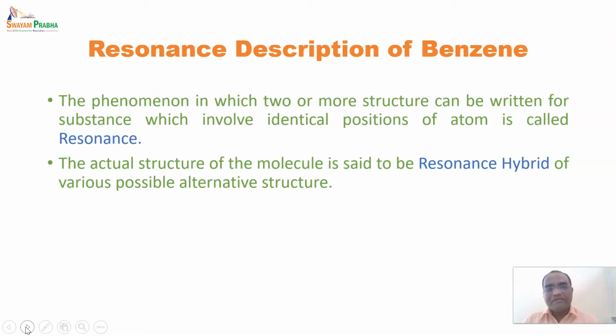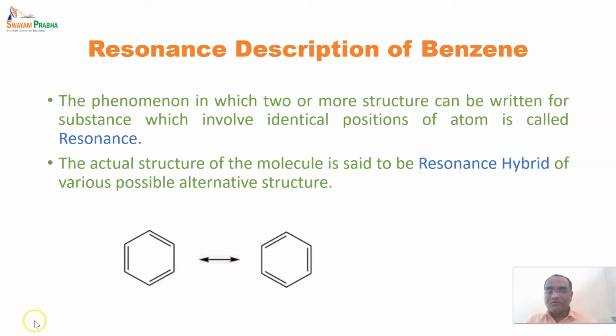So in the case of benzene, we can find two resonating structures and one resonance hybrid of them. This is one structure of benzene, and it is indicated by a two-sided arrow when written as a resonating structure. The difference between these two rings is that the rings are similar, but the difference is in the alternate double and single bonds. The position of the alternate double and single bonds is different in these two structures, as you can see over here.